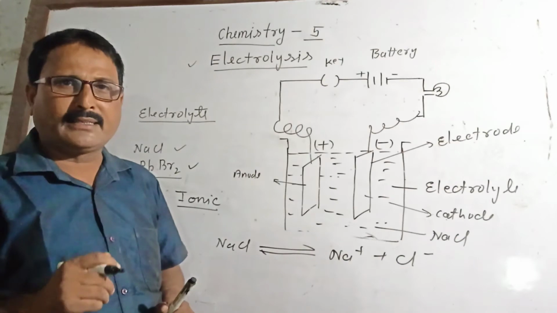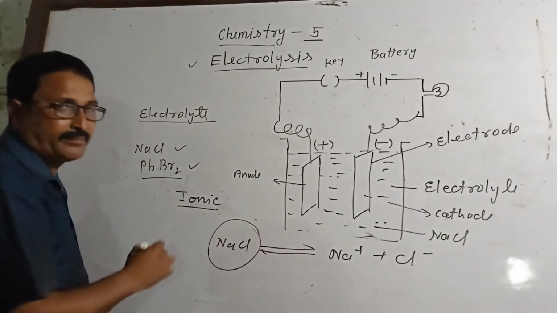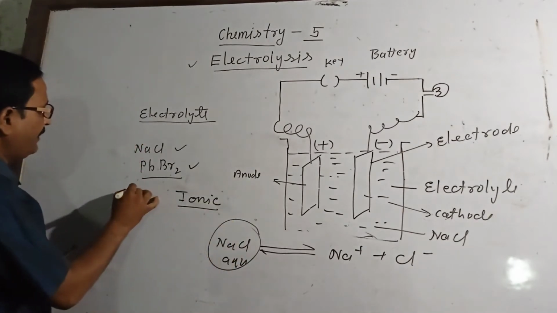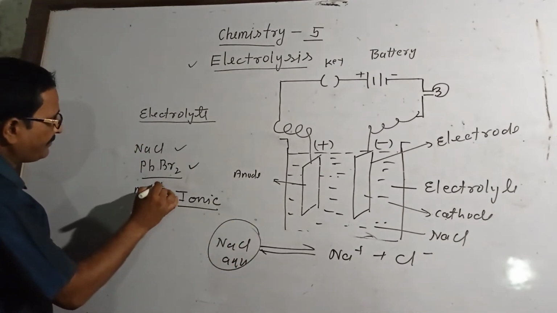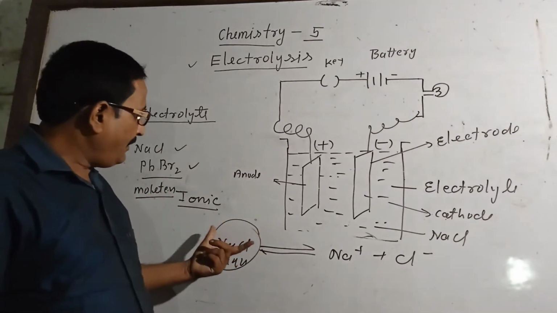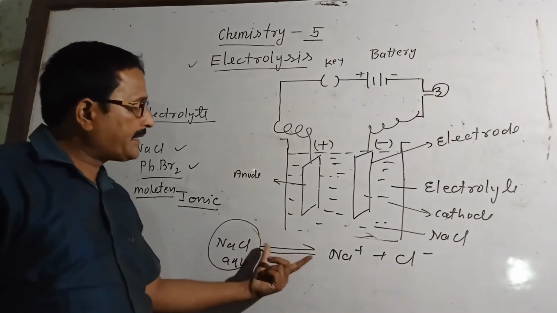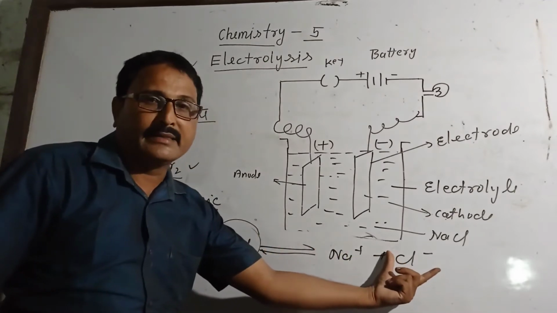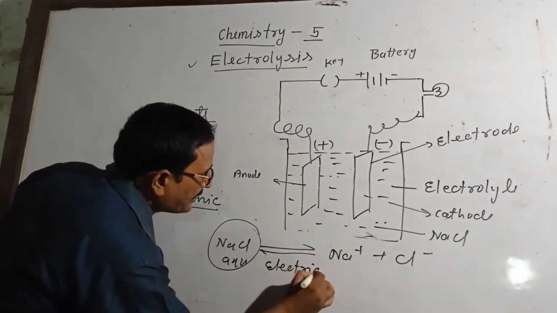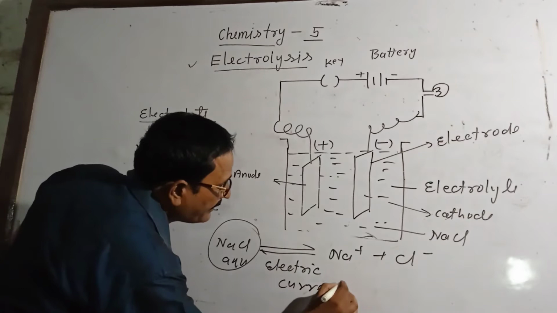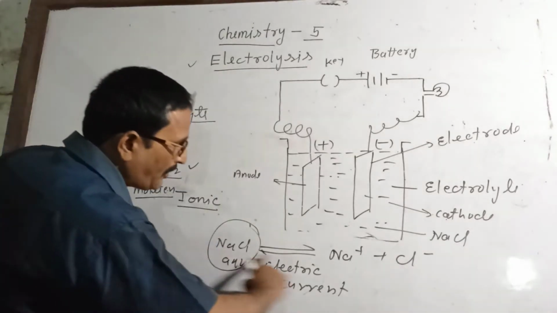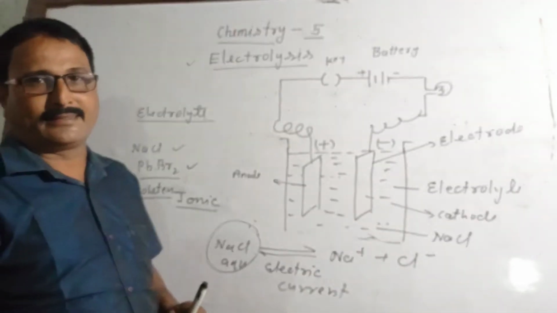One more repeat: any compound in aqueous solution form or molten state dissociates into its ions after the passing of electric current. Then this compound is called electrolyte and this process is called electrolysis.